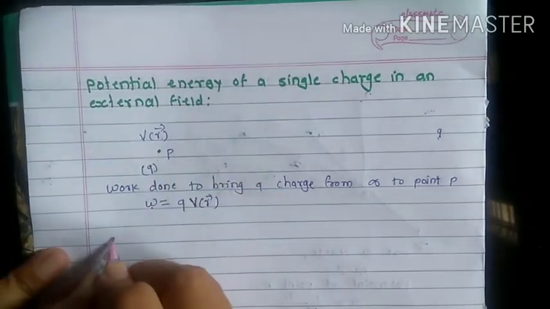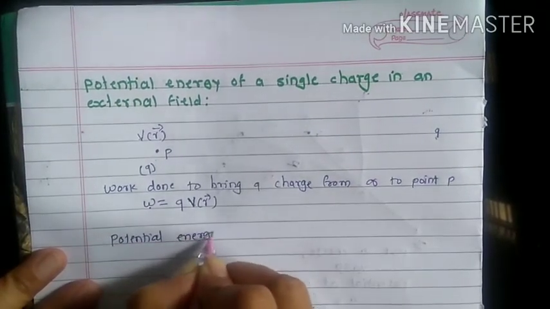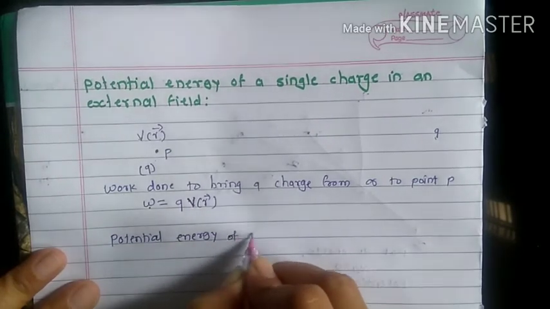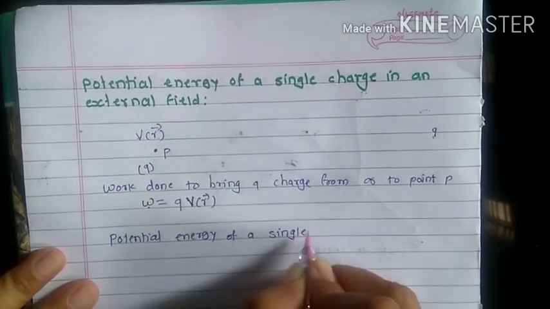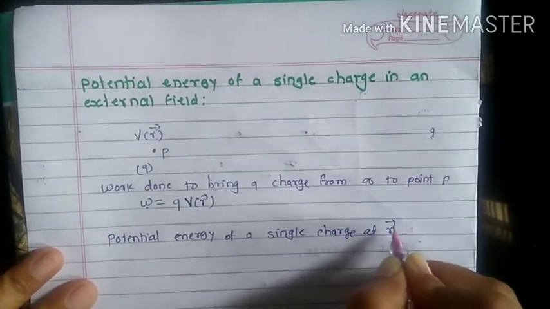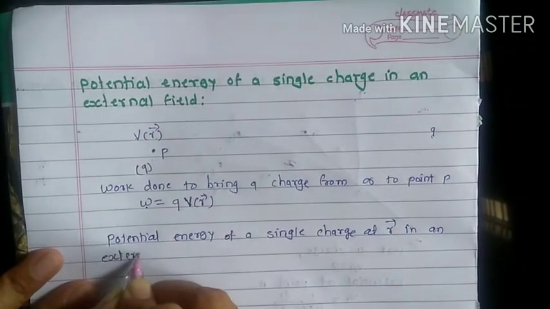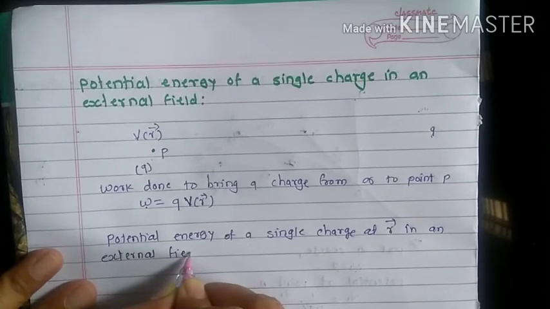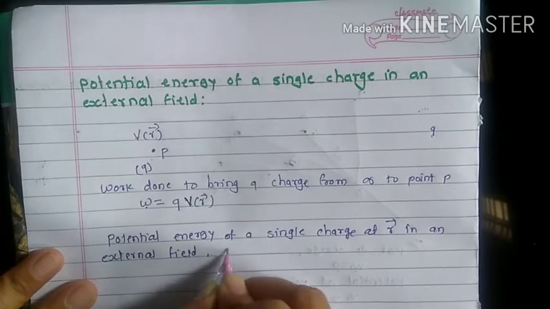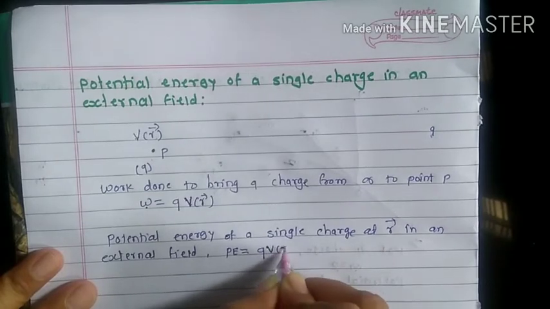The potential energy of a single charge at position r in an external field is written as potential energy U equals Q into V(r).